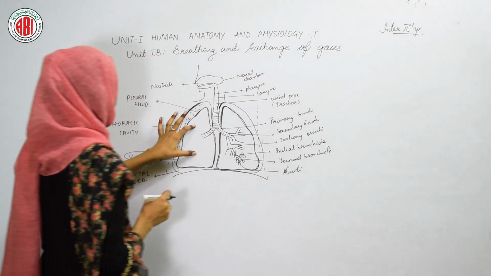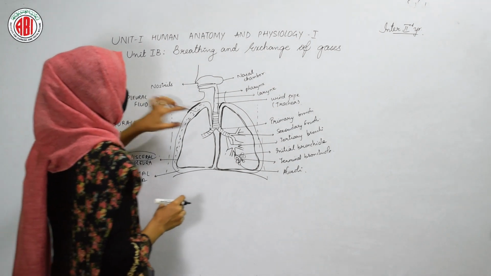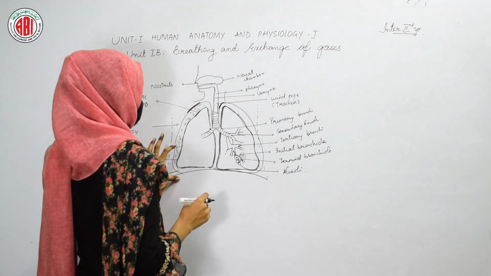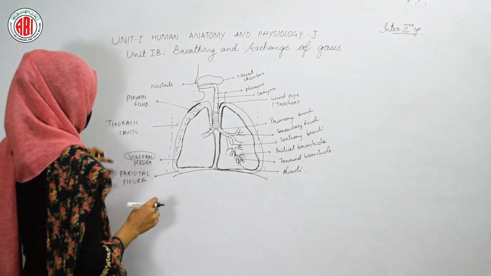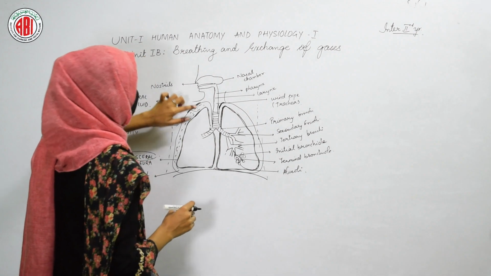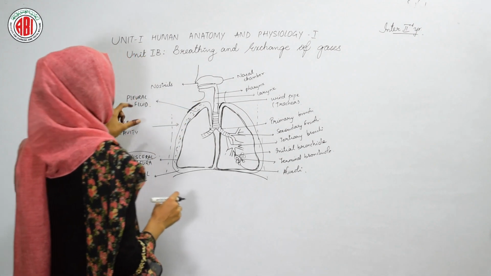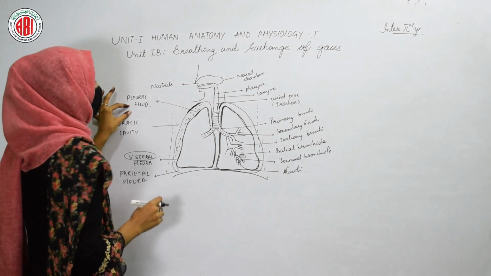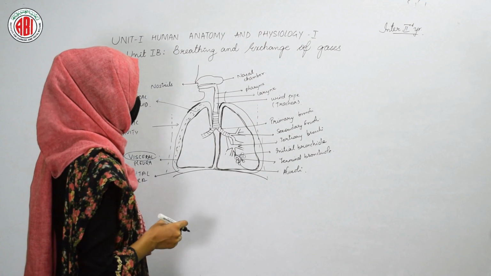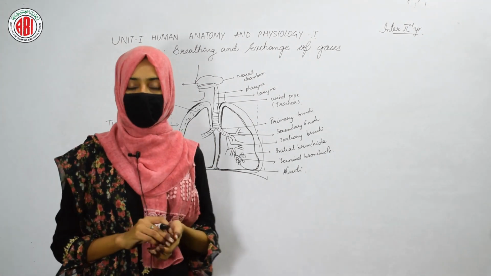We call that membranous structure the visceral pleura, and then in the thoracic cavity, the other membranous structure is also present, and it is called the parietal pleura. In between the parietal pleura and visceral pleura, fluid is present, and we name that fluid pleural fluid. So this is about the respiratory organs and also about the fluid found in our thoracic cavity.